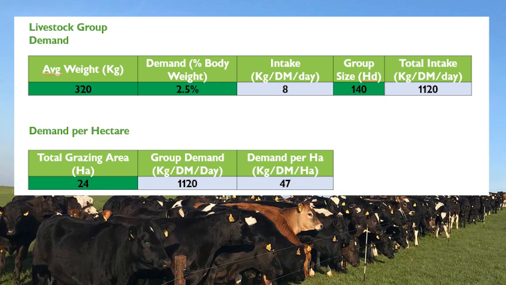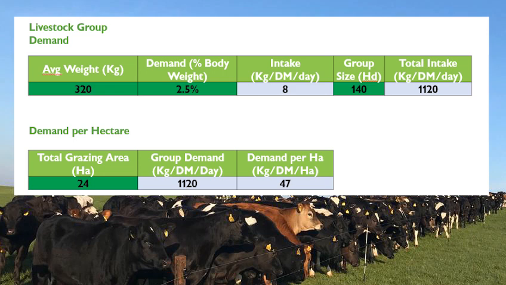The group demand is the average weight multiplied with the body weight percentage, then multiply the answer with the number of livestock in the group. As you can see, this group of heifers will need to have 1,120 kilograms dry matter available to them every day. Calculating demand per hectare is very useful when designating a total grazing area for livestock.